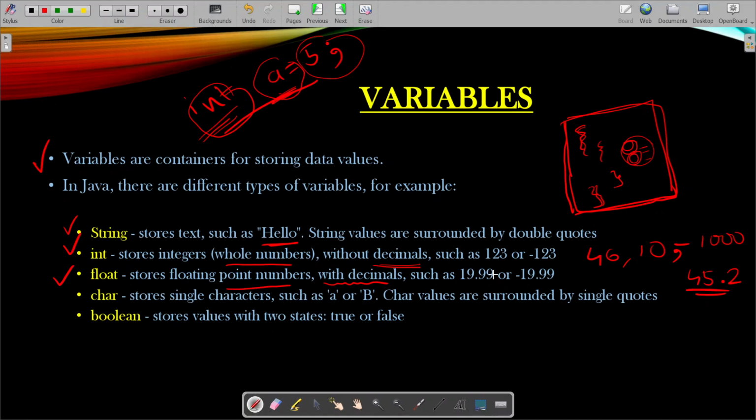This is very important. It may be a positive integer or a negative integer, that doesn't matter. Integers will not contain decimal points. Decimal points are supported by floating point numbers.